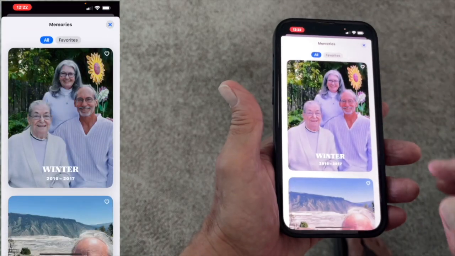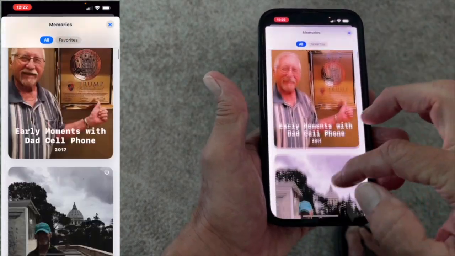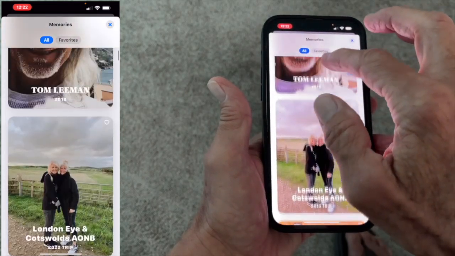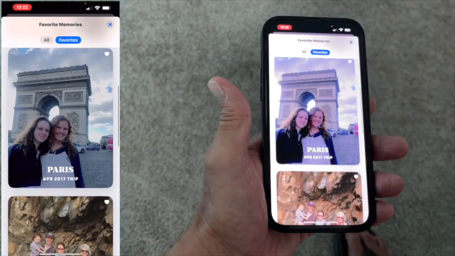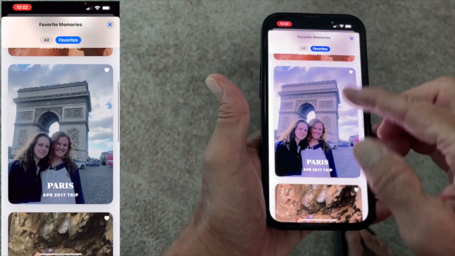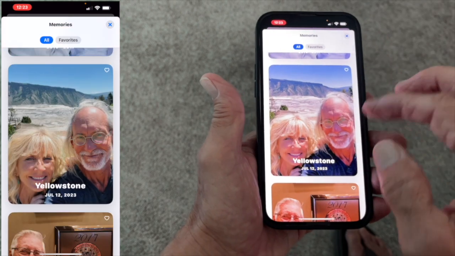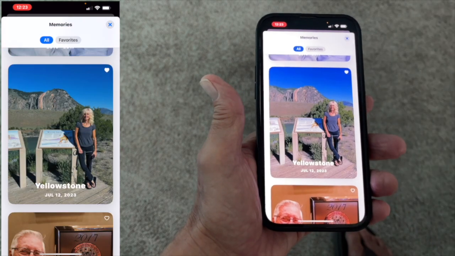If you want to see all of them, you can look at all of them here. Now you can favorite these too if you want. You could come up here and you could hit favorites. Like watch, there's the favorites. Like here, this one's got a heart on it, right? So I favorited it. Let's go back to all. So if I wanted to favor Yellowstone, I would go like that, right?